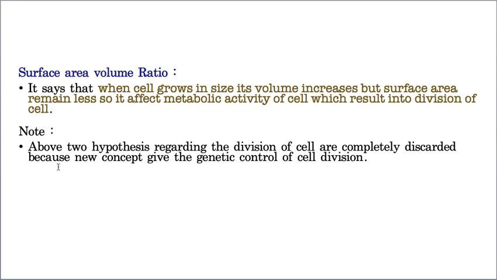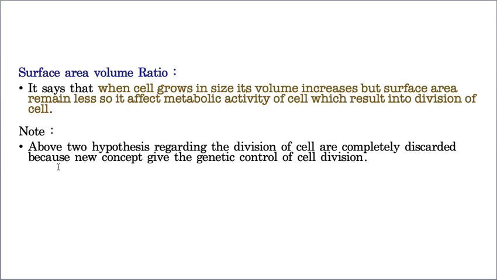Now, one more reason is the surface area volume ratio. To be frank, these two are not theories, they are hypotheses, okay? That means they don't have practical evidence. Hope you know the difference between hypothesis and theory. Theory means there must be practical evidence, you should be able to prove it. But hypothesis means some scientists assume this may happen, and they can't prove it exactly.